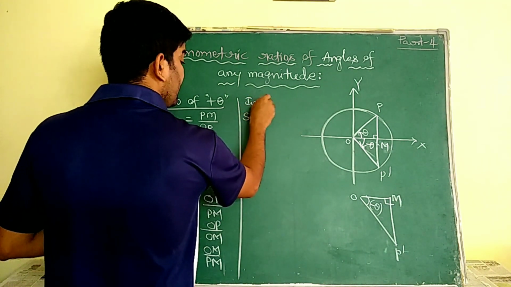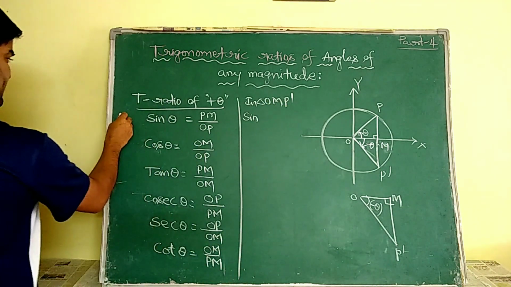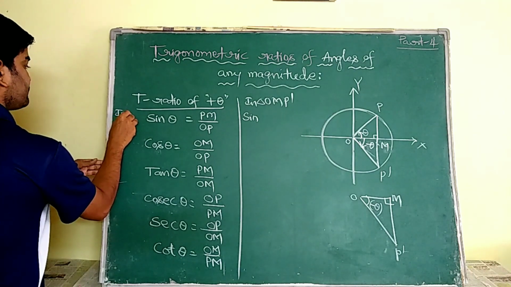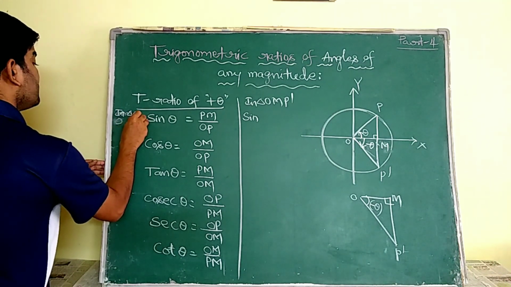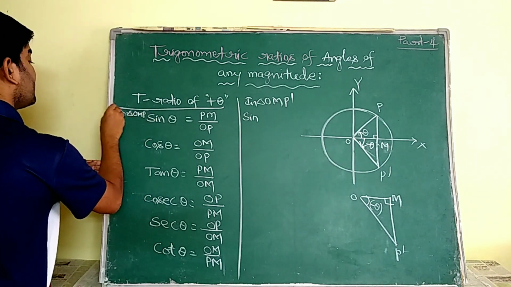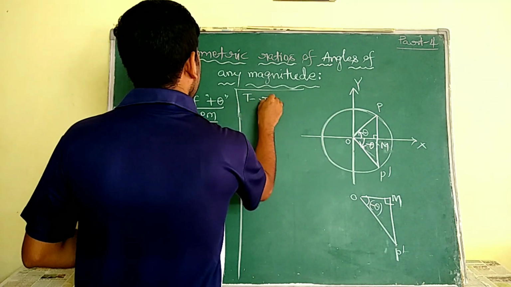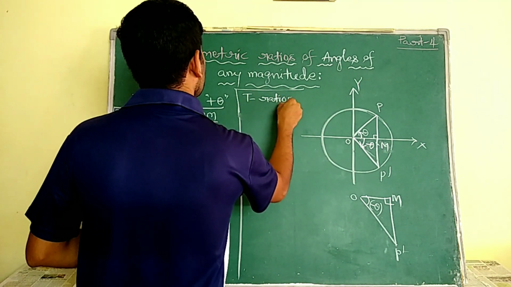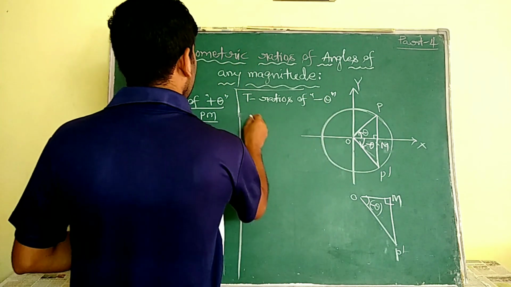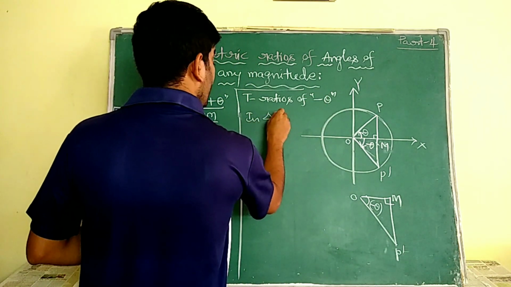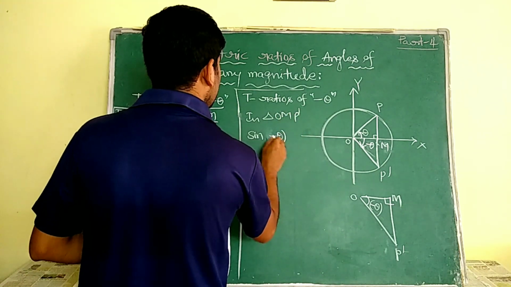These were considered in triangle OMP. Now these are the trigonometric ratios of negative magnitude, in triangle OMP dash.